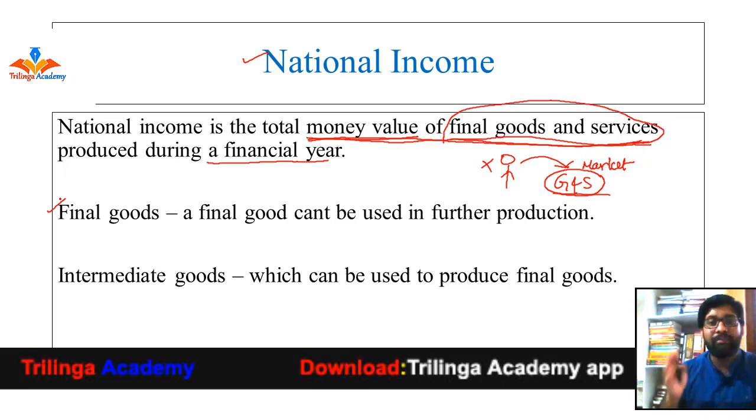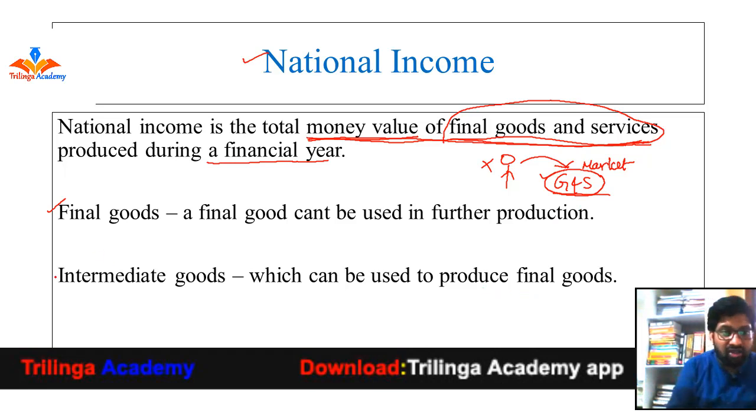Final goods are meant only for consumption purposes, or the final end user. Otherwise we cannot produce any other item through the production process, right? So people spend their income on final goods and services, not intermediary goods.